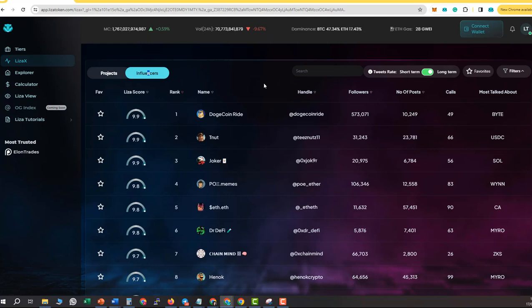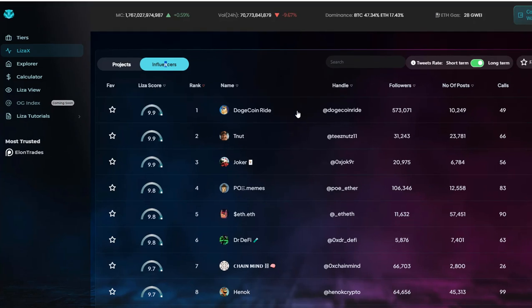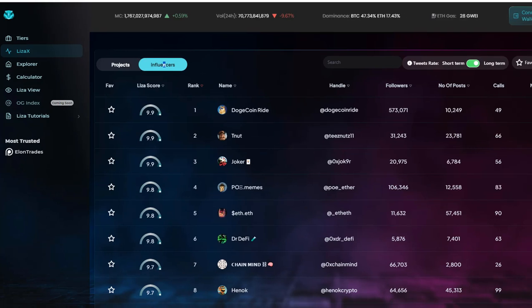Also, LizaX is working on a momentum feature. That means you will get an alert once a specific project, or a specific project from a specific tweet, starts gaining some traction. There are also plans to integrate a swap option either in the Telegram bot or in the platform itself. And LizaX is going to add a really cool feature that will let you track and get alerts when an influencer follows a new project on Twitter. Also airdrop alerts and many more to come.